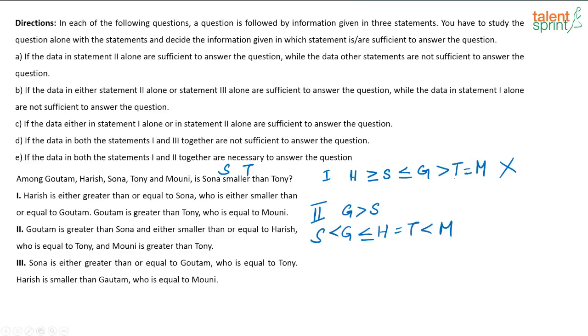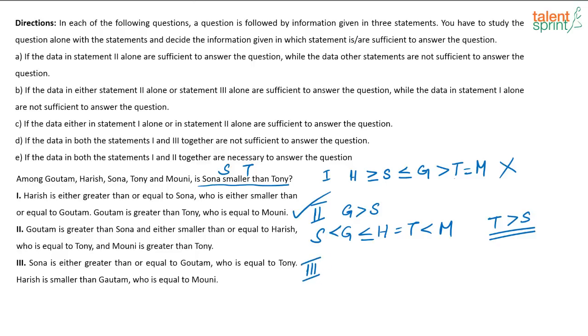So using the second statement, what can I say? I can say that I can find out the relationship between S and T, right? Very clearly, I can say T is greater than S, or I can say Sona is smaller than Tony, right? So among the following, I have to find the relationship. Is Sona smaller than Tony? Yes. Using the second statement, I can say that Sona is smaller than Tony. So using the second statement, I am able to arrive at the answer, right? Now look at the third statement.